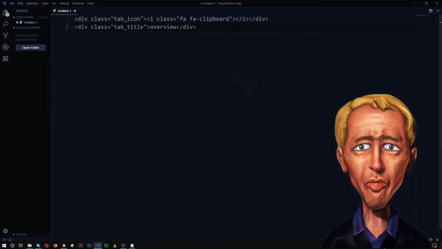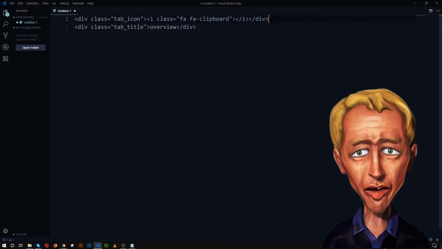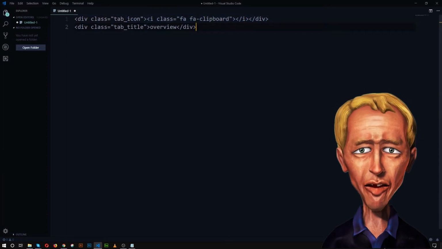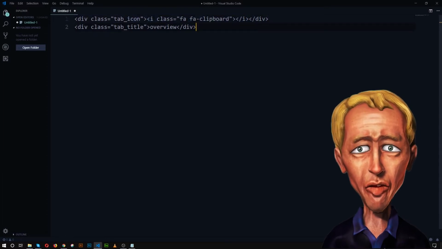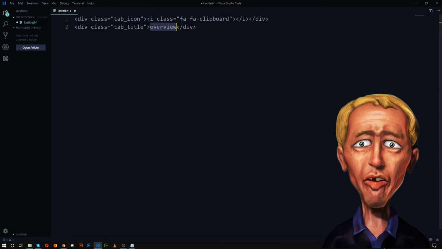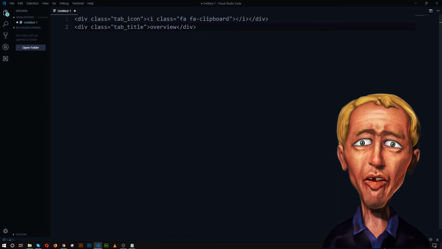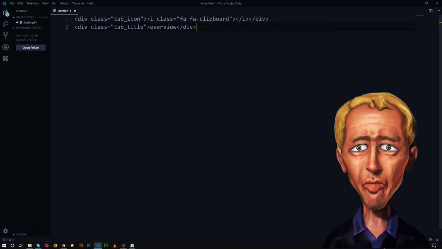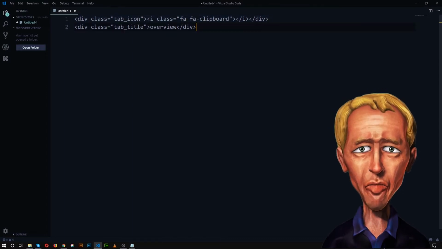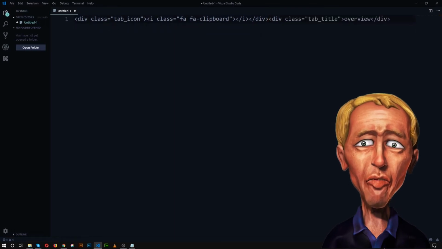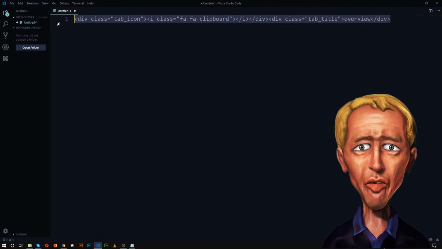So what I did, I added this Font Awesome icon code, fa-clipboard for the clipboard icon, and wrapped it with a div called tab_icon. Also I inserted the title and wrapped the title with the class name tab_title. So we are done. We can make it in one line. So this is our whole code.